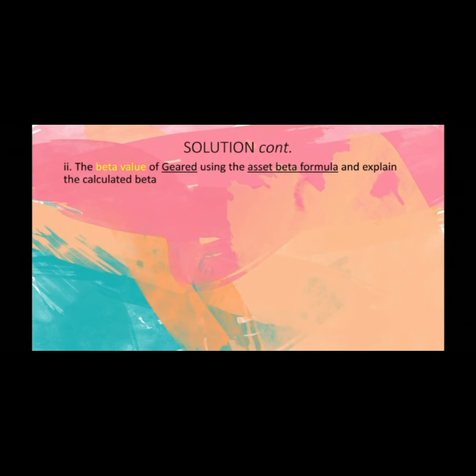Move on to the second question. Calculate the beta value of geared using the asset beta formula, and explain the calculated beta. Given here is the formula of asset beta. We have the beta value of ungeared, the beta value of geared, and so on, the value of equity, the value of the debt, and the tax rate.